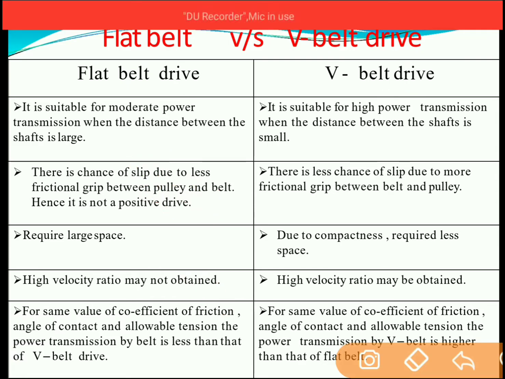Next, for small values of coefficient of friction, angle of contact and available tension, the power transmission by this belt is less as compared to that of the V belt drive. And in the V belt drive, the power transmission is higher as compared to that of the flat drive.